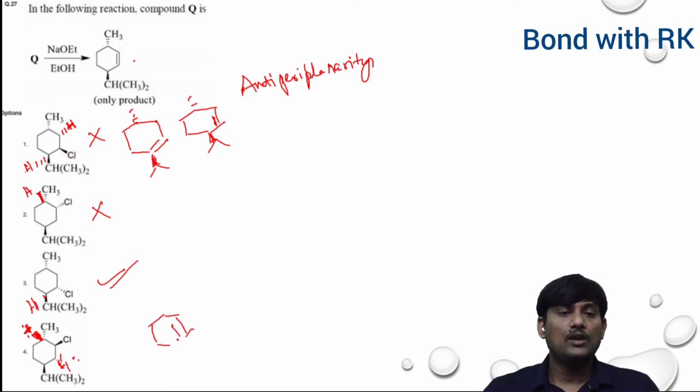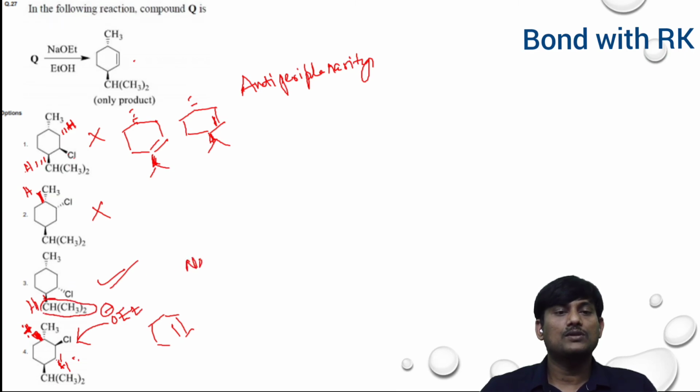There is elimination. Along with elimination, there is a possibility of substitution. Here, OH minus can remove Cl minus and there is a formation of substituted product. But in this case, why is there no substitution? Here there is a bulky group adjacent to the leaving group. So here there is no substitution. No substitution here. But here there is a substitution. So here you will get eliminated product and also substituted product. So third one is the correct option.